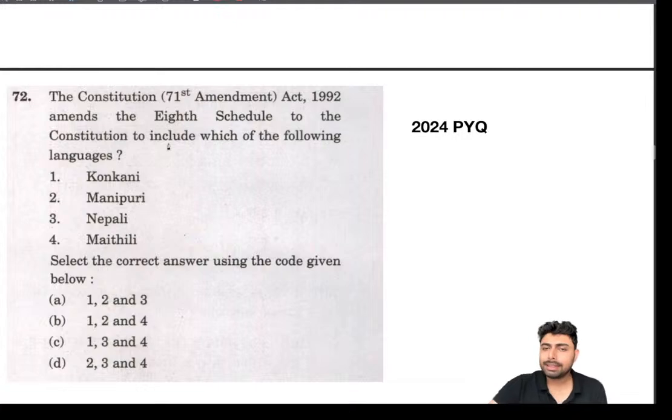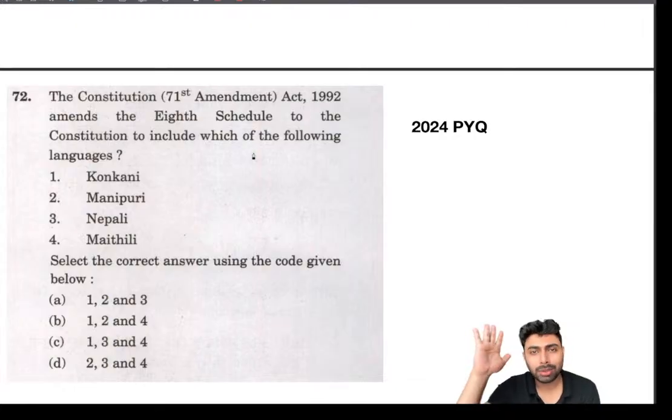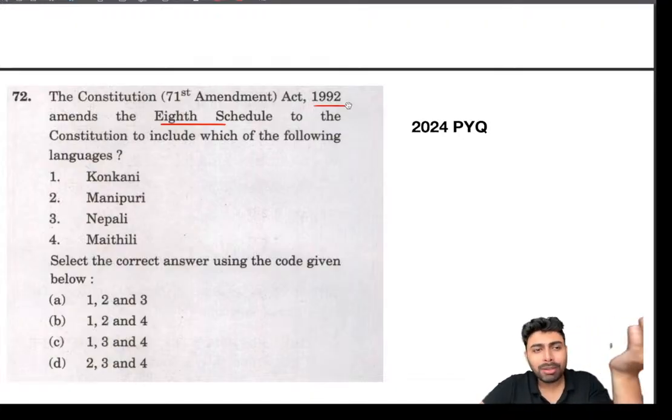This one, in the examination, I marked it wrong, or actually I think I didn't attend it, because I got really confused with this question. The question was asking about the 8th Schedule languages, and it was asking not just about the recent one, because nobody will be keeping track of each and every amendment, especially to something like the 8th Schedule.